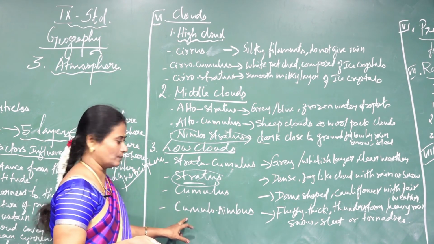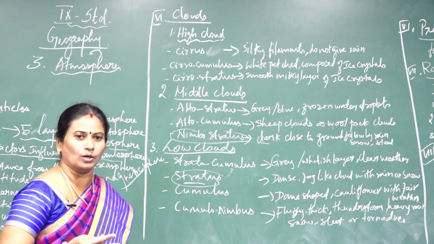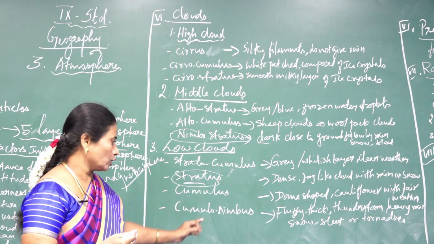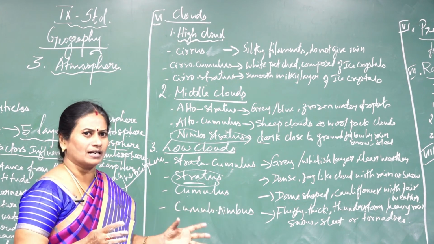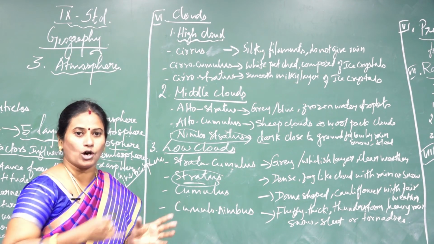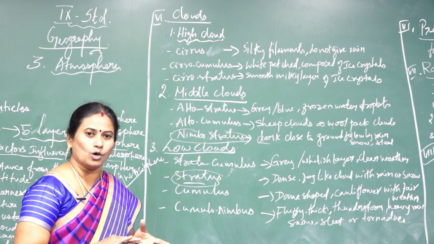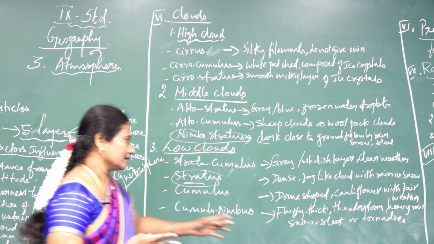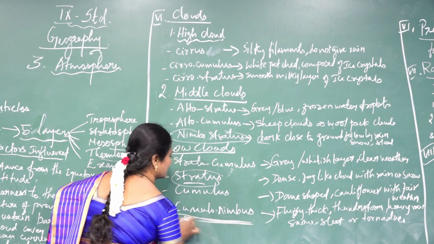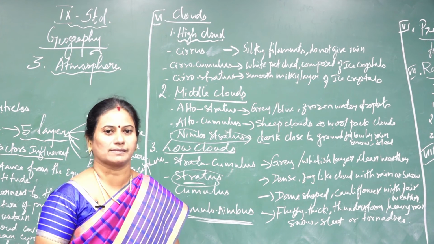And then the last one is the cumulonimbus cloud. This is a very important cloud which we experience nowadays, because in this cumulonimbus cloud, the clouds are fluffy and thick with a thunderstorm, followed by more rainfall and also snow, sleet, hail, etc. These kinds of things often occur in a cumulonimbus cloud. With this I am completing the three kinds of clouds.